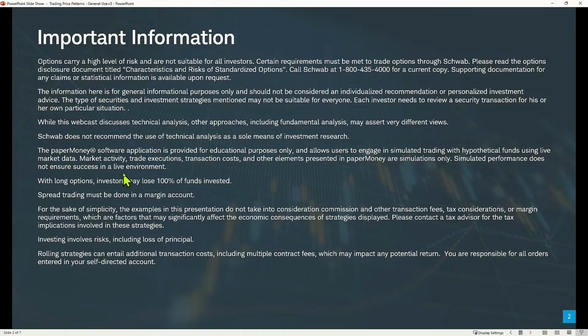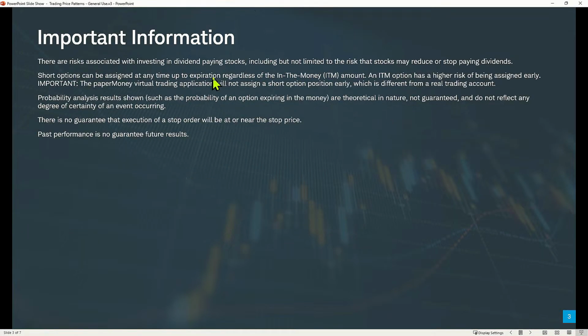There are some nuances and differences. One is that short options can be assigned at any time from the time you place the trade until expiration. And that can happen in a live account. We don't ever see that happen in Paper Money. So that's something that we don't get to practice, but we do get to discuss it.